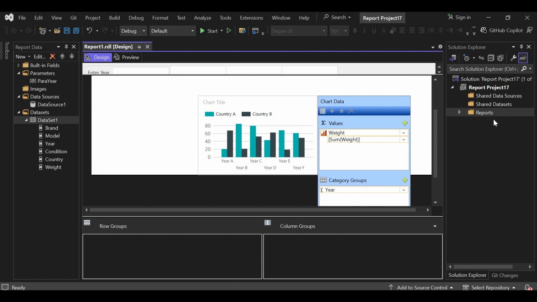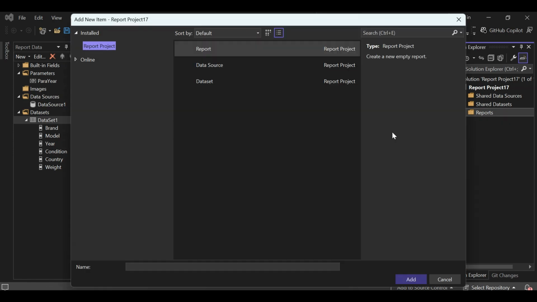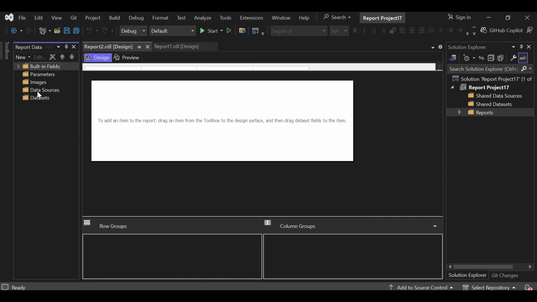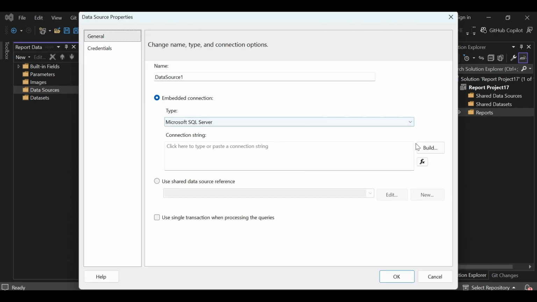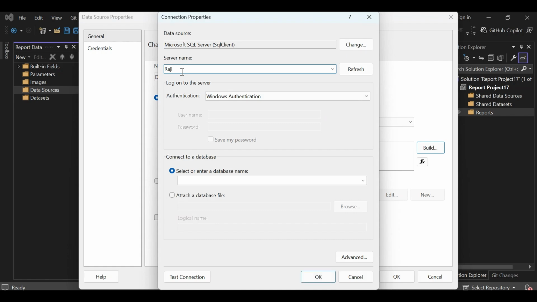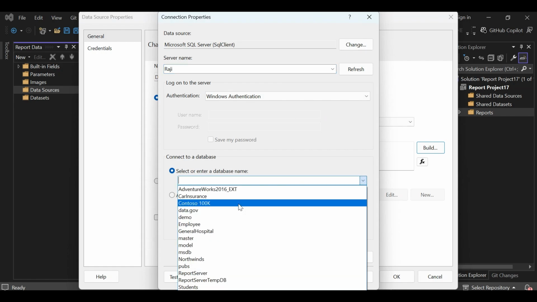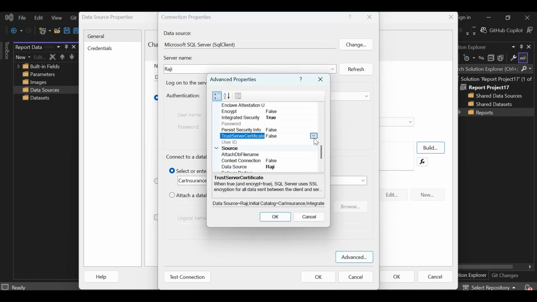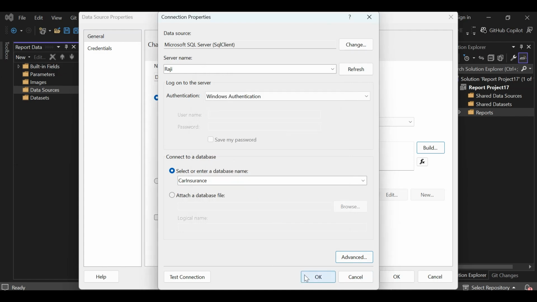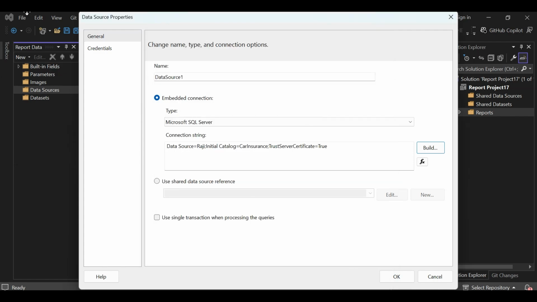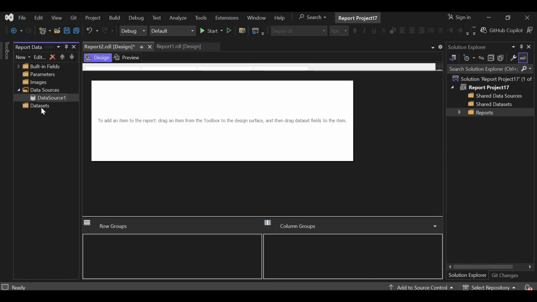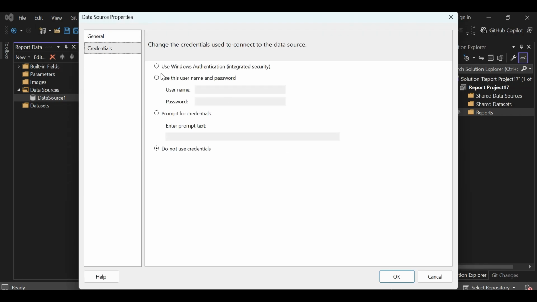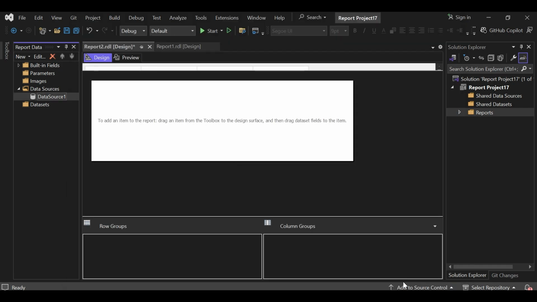So let me add another report. Add new item, report 2. Here I will add data source. Same data source. Database name, car insurance. Go to advanced. This should be true. Okay. Credential should be Windows authentication.